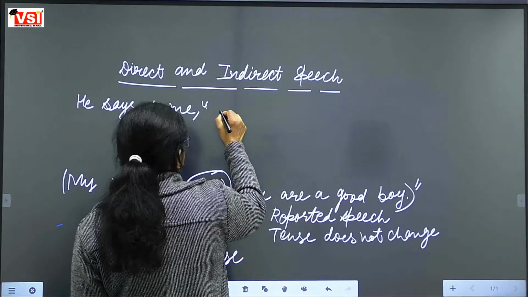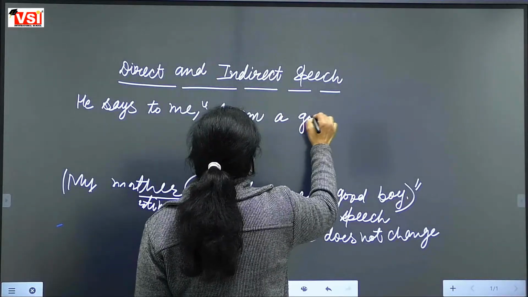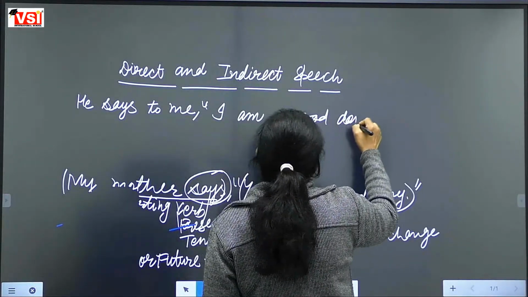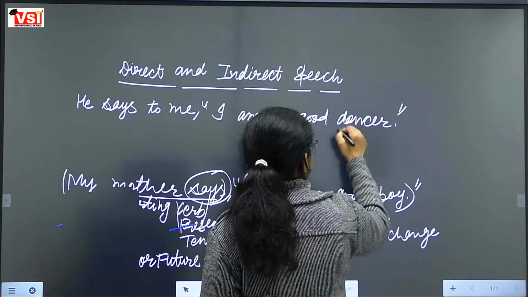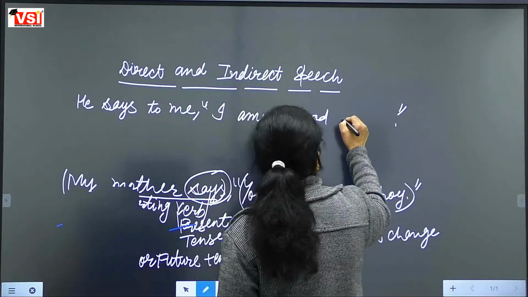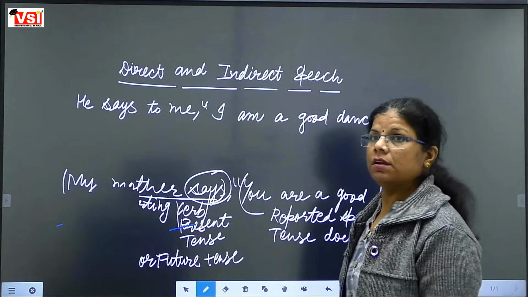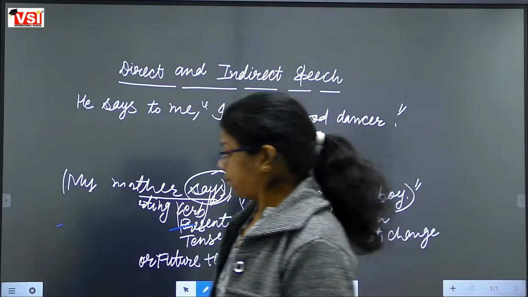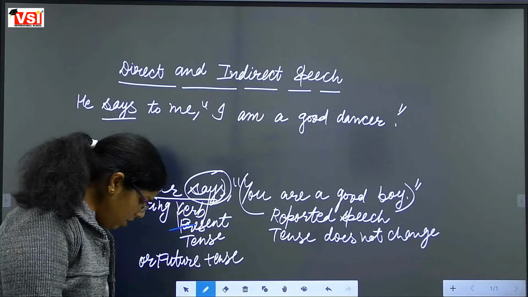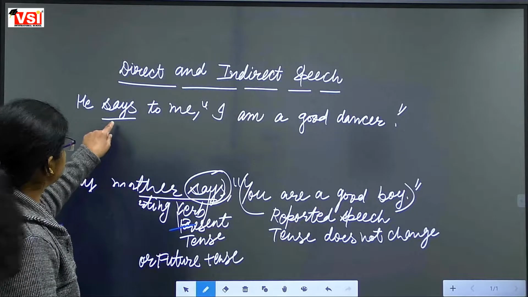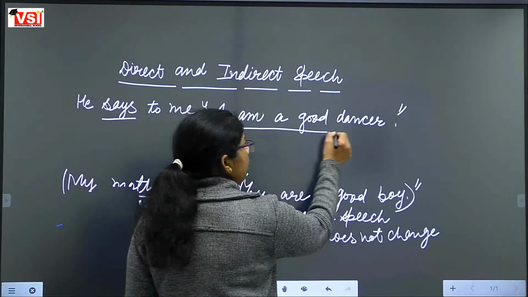He says to me, I am a good dancer. Now see, the reporting verb is in present tense again. The reporting verb is in present tense, means says, we are having says. It means the tense of this part will not change.